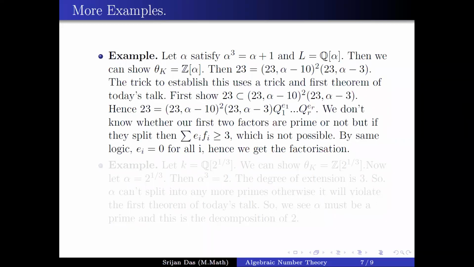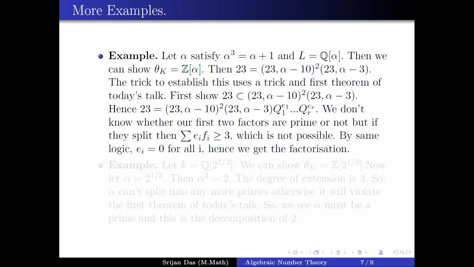If I now calculate the summation of e_i f_i, for (23, alpha minus 10) it comes to 2 f1. From the next factor, the ramification index is 1, so if I assume the inertia degree is f2, then I will have 2 f1 plus f2, and there may be some other prime factors that appear in the factorization of 23. If I take all this summation, the whole thing is 3, because the degree of the extension is 3. It is a cubic extension.